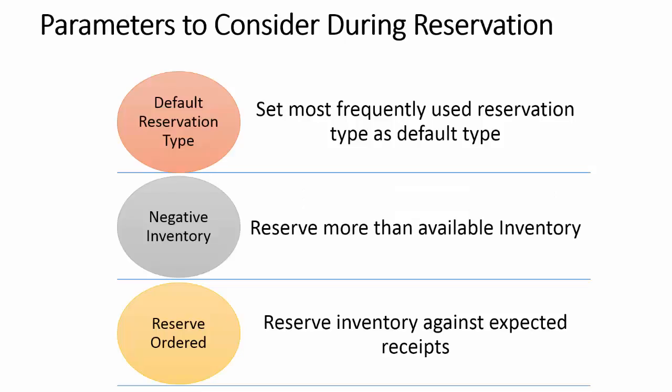In this session, we will review the reservation parameters. There are certain parameters which will influence the reservation process. Let us discuss them one by one. We can set up the default reservation type, which will get defaulted on the sales order line and sales order. If the item model group has negative physical selected, you can reserve more than the available inventory, and if this parameter is clear, then the system will give a warning on trying to reserve more than available. If the inventory parameter reserve ordered items is selected, reservation can also be created on ordered but not yet received items, for example purchase orders which are not yet received.